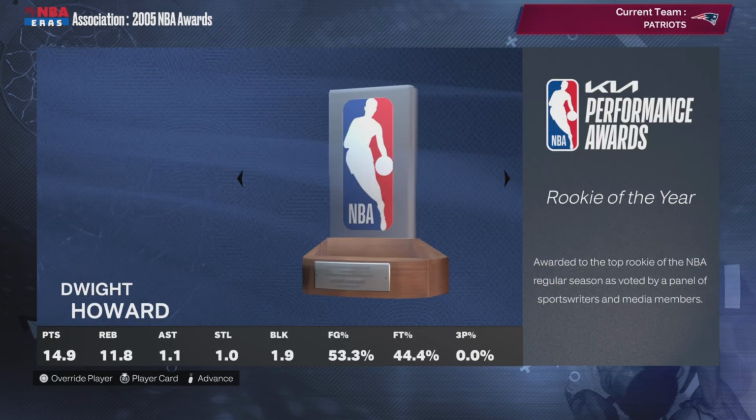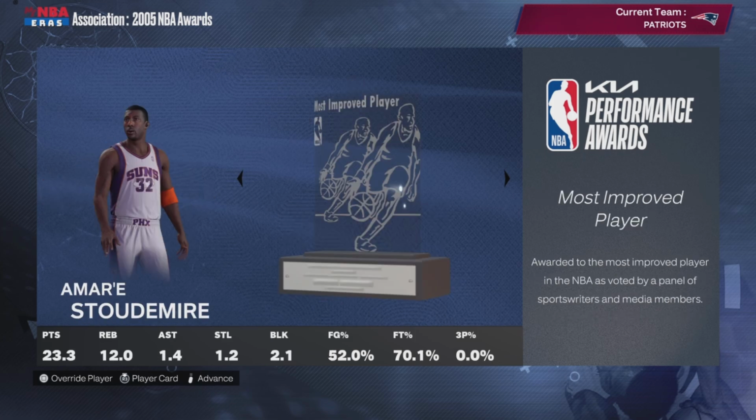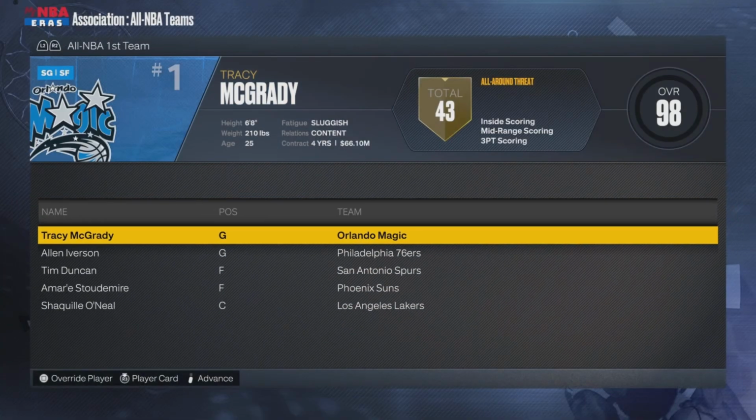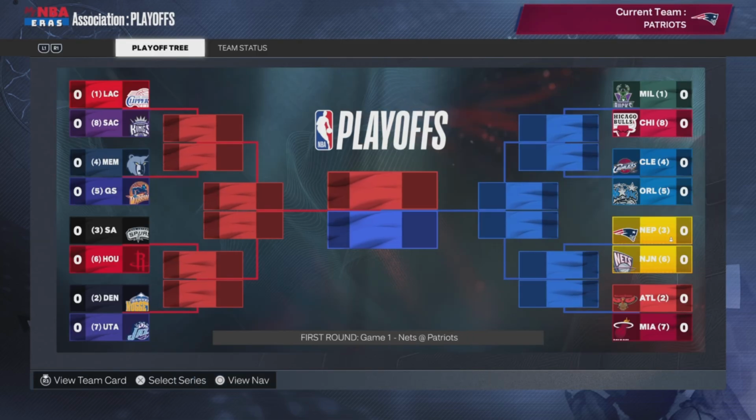Timmy D wins MVP. Dwight Howard's your Rookie of the Year. Boris Diaw, 6-man defensive. Timmy D and Amar'e Stoudemire, most improved. Alvin Gentry, you're bald for some reason in this. I don't know why.